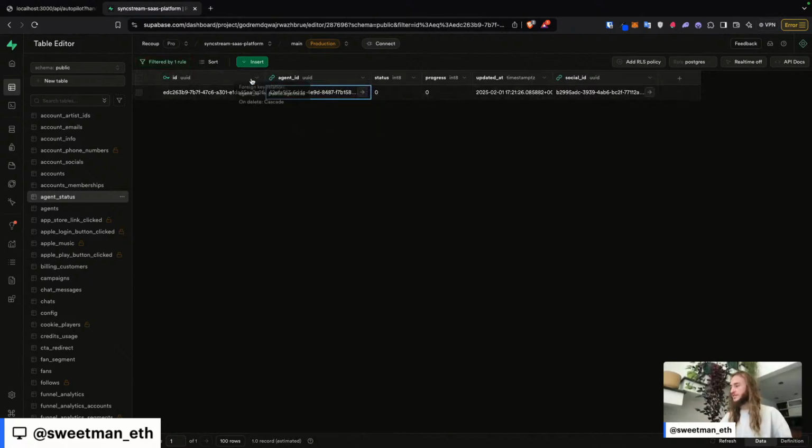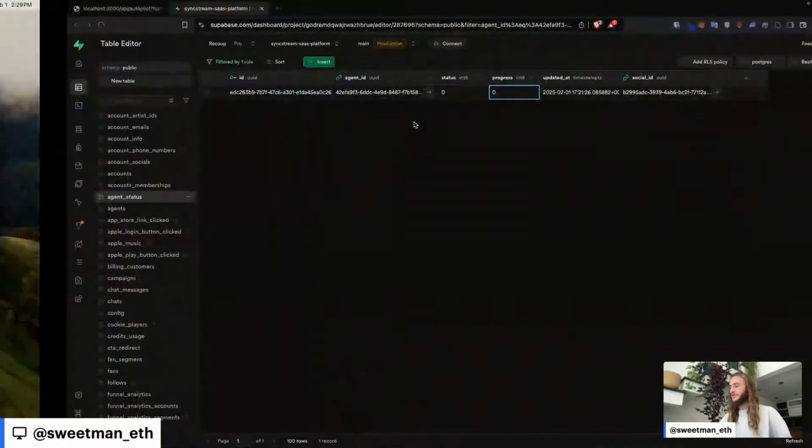Copy the cell contents and let's filter on any status that's been entered into here. Agent ID is equal to the value. Apply that filter. And the results don't change. It's still 1. It says it estimates at 4, but no, it's only 1. And the status is 0 and the progress is 0. So let's start writing out this ticket.